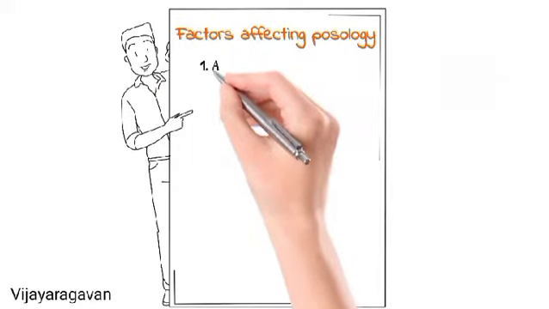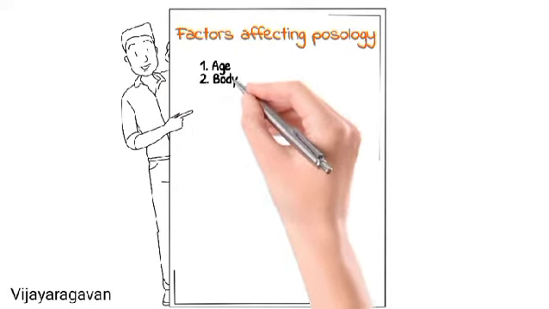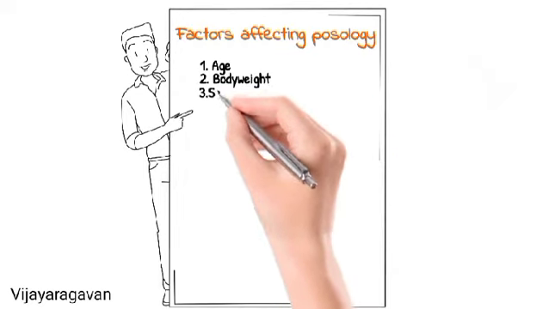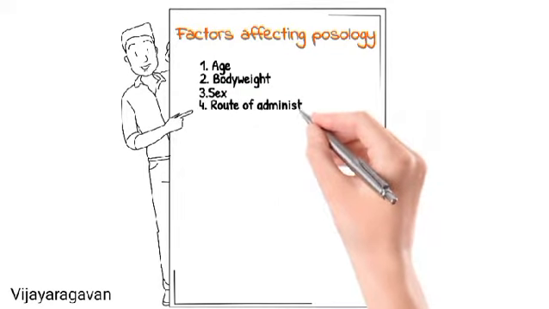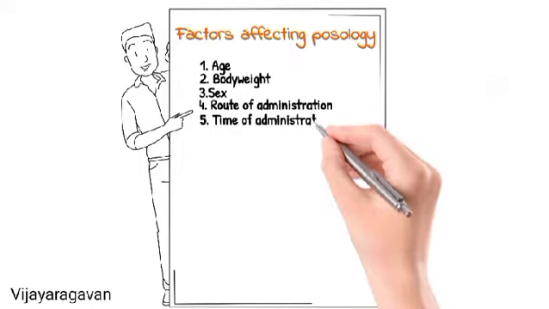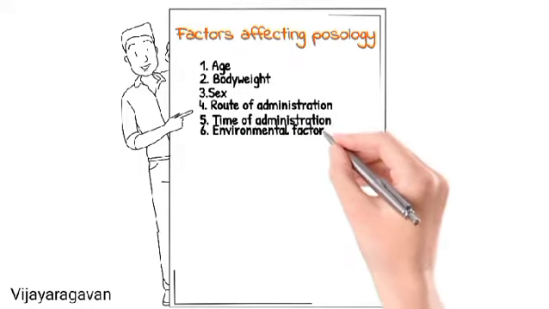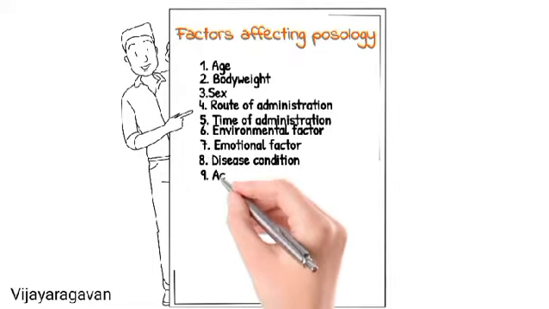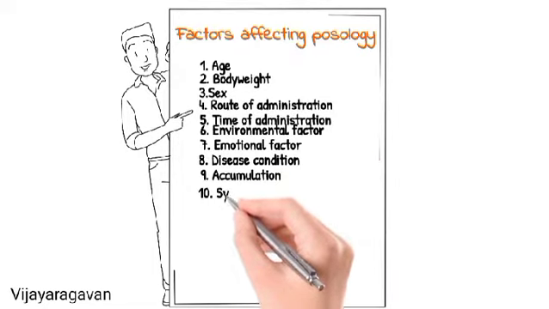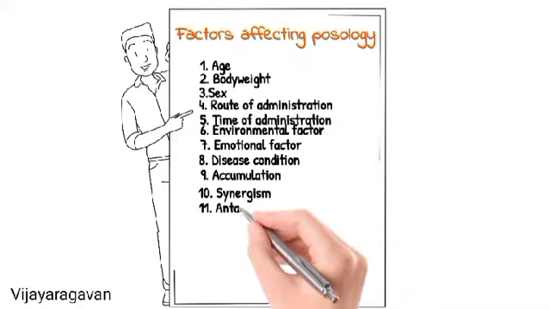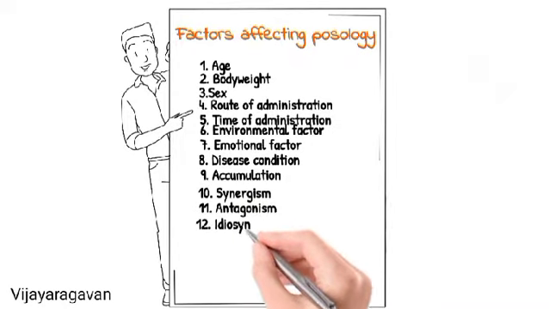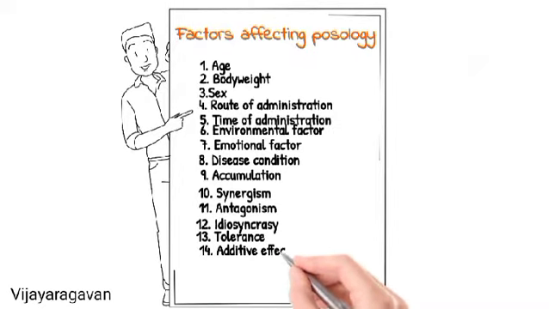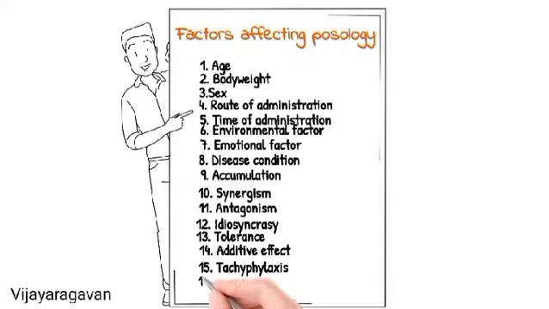They are listed below as age, body weight, sex, route of administration, time of administration, environmental factors, emotional factors, disease condition, accumulation, synergism, antagonism, idiosyncrasy, tolerance, additive effect, tachyphylaxis, and metabolic disturbance.